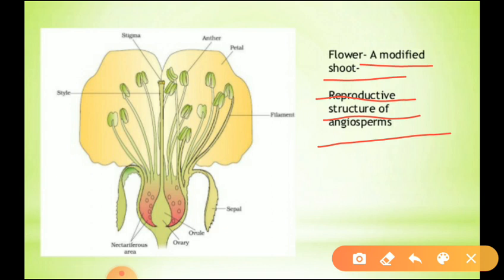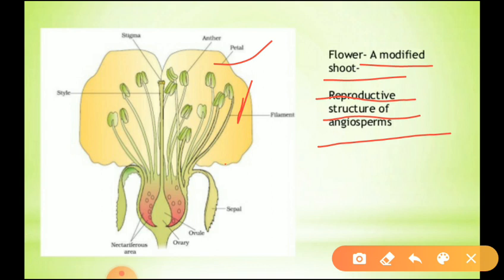A flower consists of the following parts. What are they? The first part we can call the petals. Petals are the colorful part of the flower which attract insects for pollination.